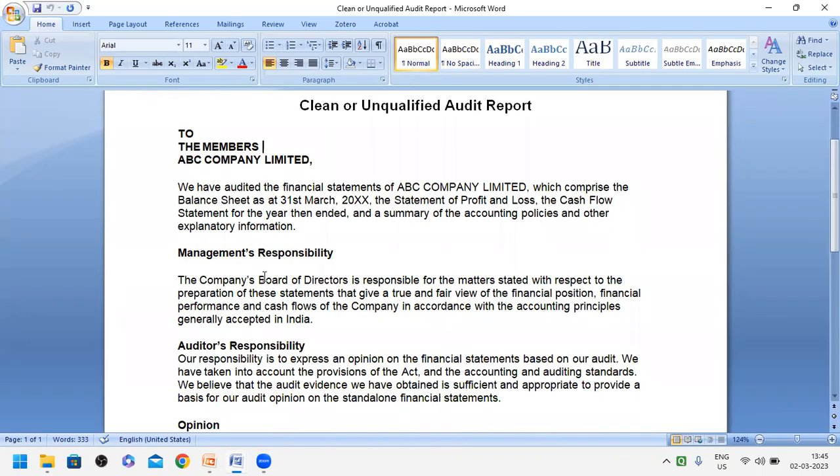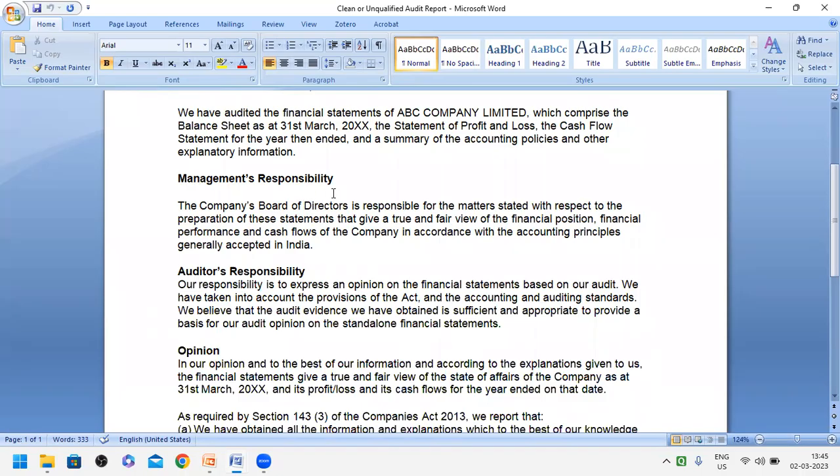Then the second para should be management responsibility, right? The company's board of directors is responsible for the matters stated with respect to the preparation of these statements that give a true and fair view of the financial position, financial performance, and cash flows of the company in accordance with the accounting principles generally accepted in India. It means what?